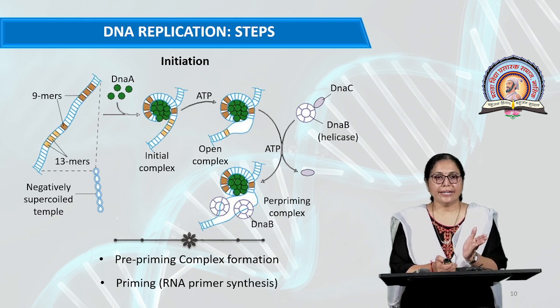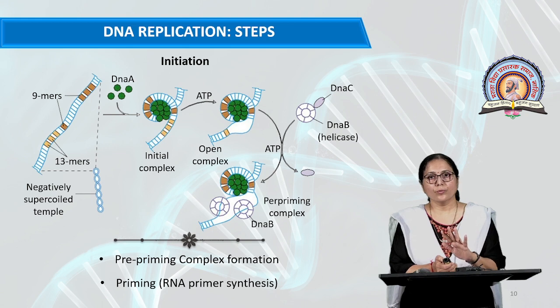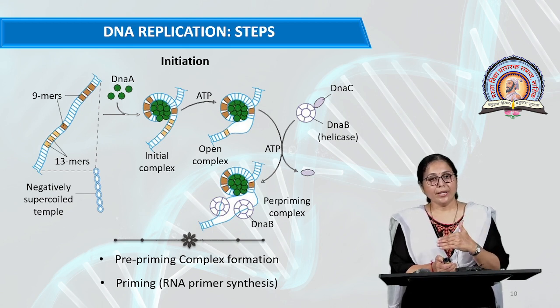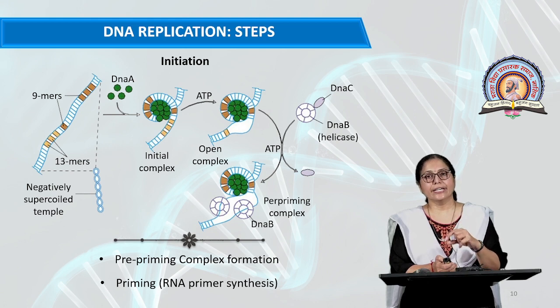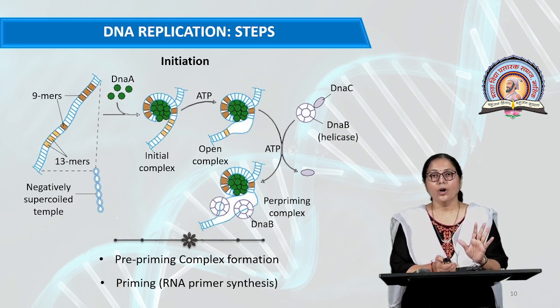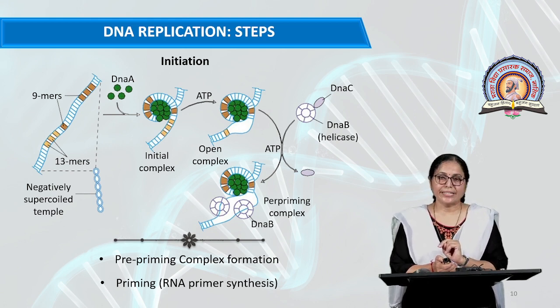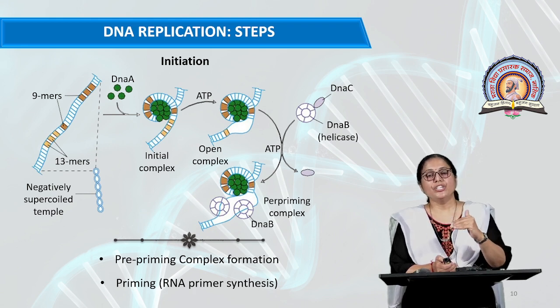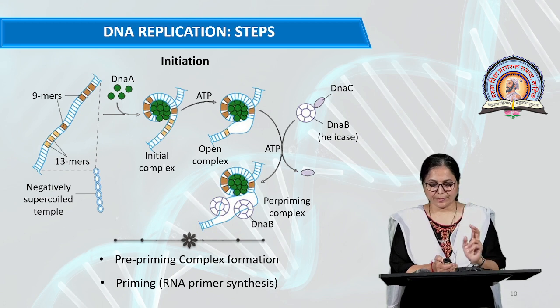So here in the diagram there is a DnaA monomer which wraps the OriC point. DnaB shows helicase activity and opens the helix. DnaC only forms the complex with A and B. Then in the priming reaction there is synthesis of RNA primer on both parent strands, that is, the leading strand as well as the lagging strand. So here initiation is completed in two steps.